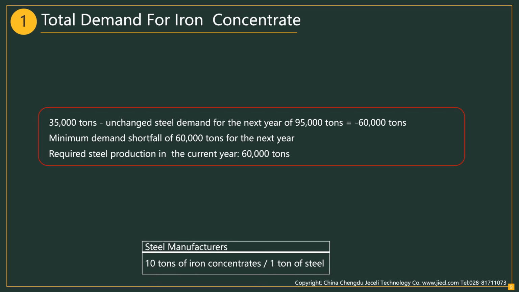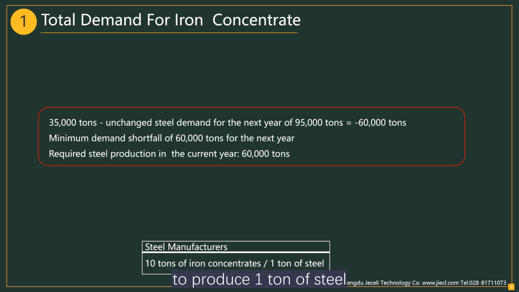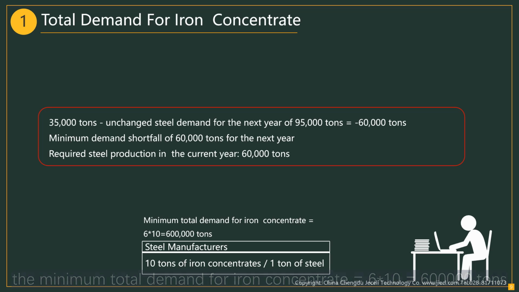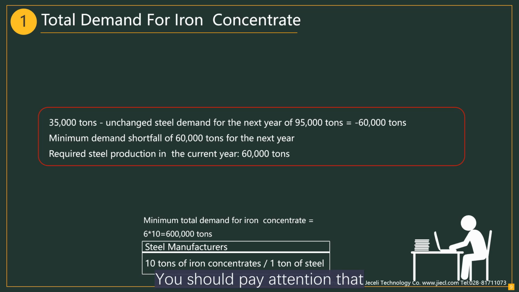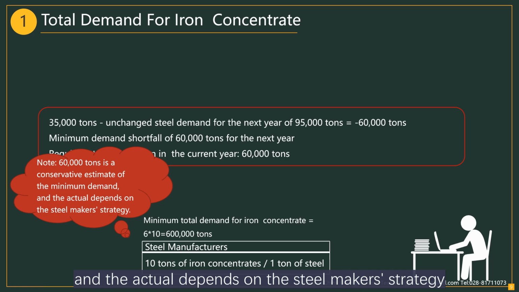Clear? Steel manufacturers need 10 tons of iron concentrate to produce 1 ton of steel. The minimum total demand for iron concentrate is equal to 60,000 multiplied by 10, which is equal to 600,000 tons. You should pay attention that 60,000 tons is a conservative estimate of the minimum demand, and the actual depends on the steelmaker strategy.